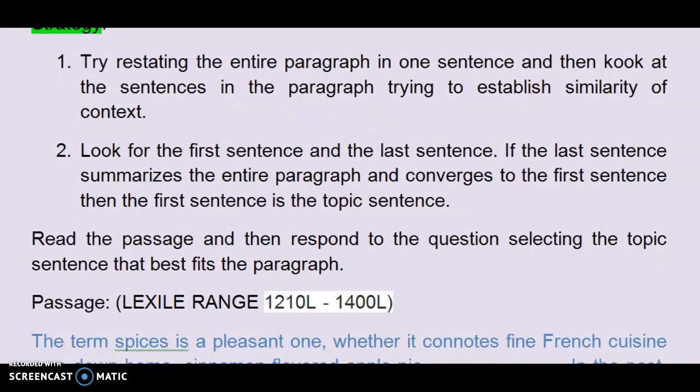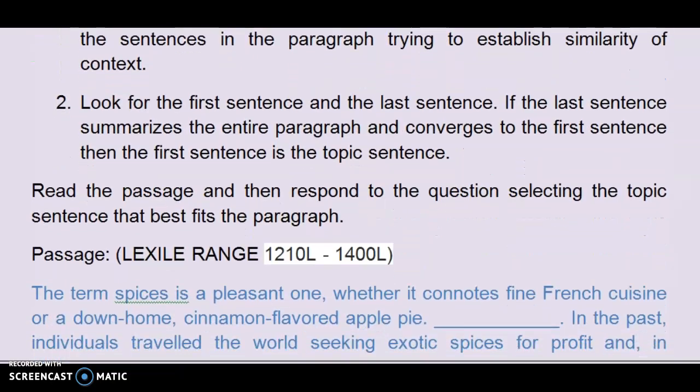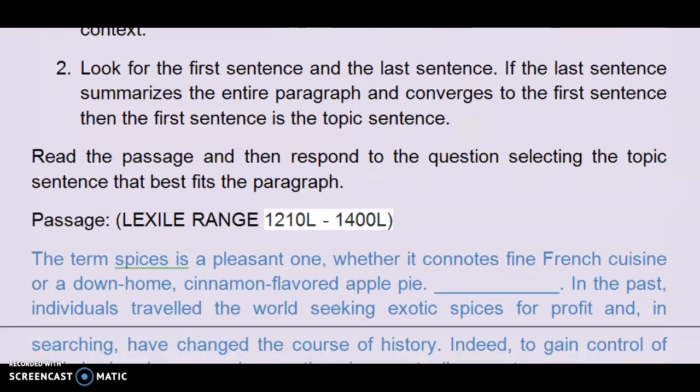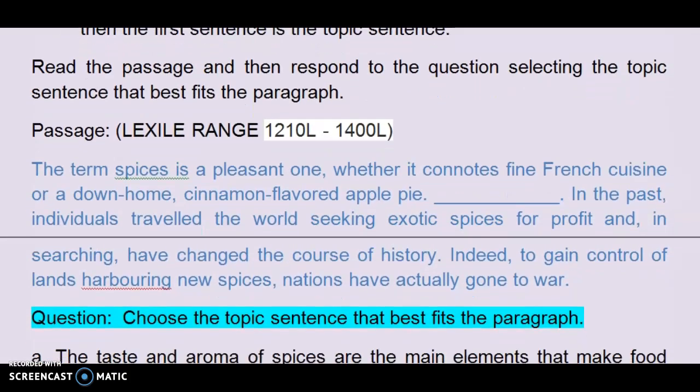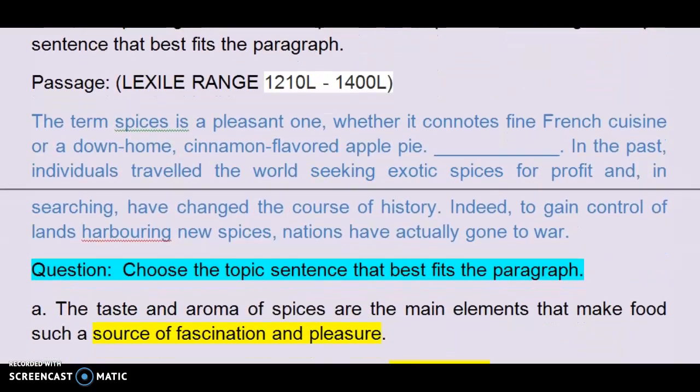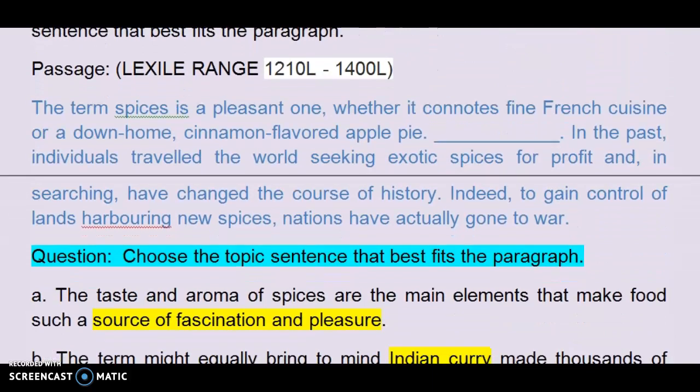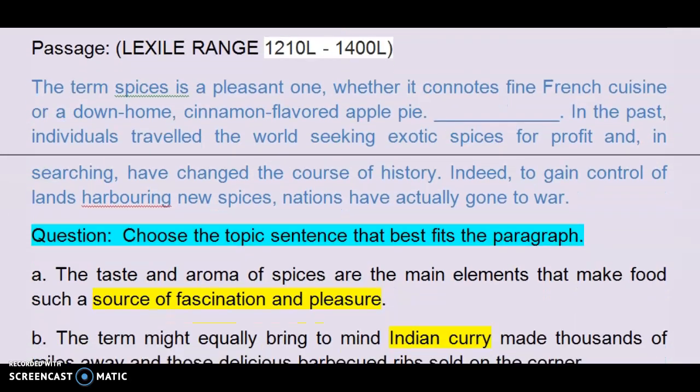Now let us read the passage and then respond to the question, selecting the topic sentence that best fits the paragraph. The passage that I have selected falls between the Lexile range of 1210 to 1400 Lexile. Lexile is the complexity of the text. Now let's read the passage.